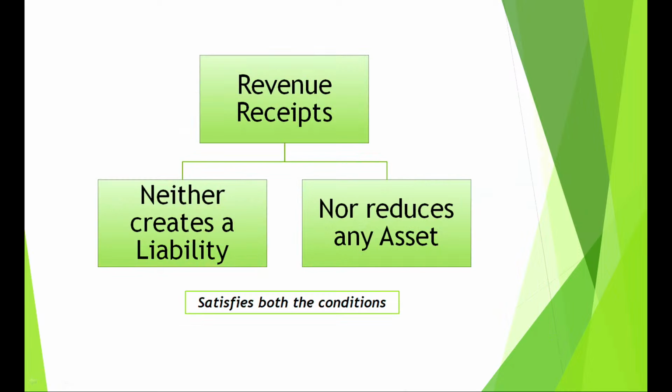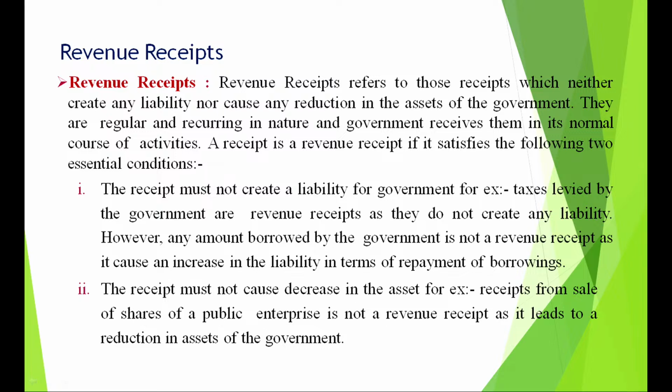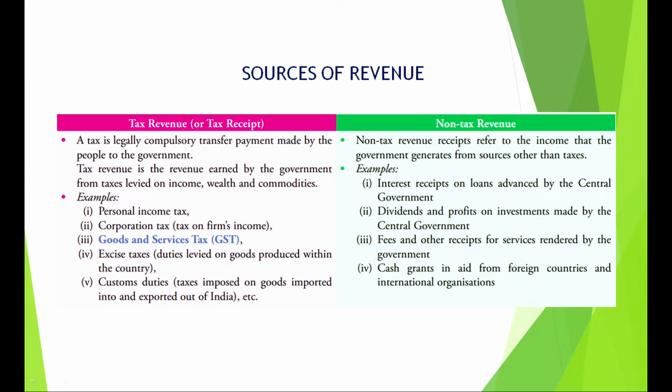Now, revenue receipts, again pay attention, neither create a liability nor reduce an asset, which means they satisfy both conditions. This is very important for you, and they are receipts which are regular, which are recurring, and they follow these two essential conditions. Now, if there is a question in the paper, what is the difference between a tax revenue and a non-tax revenue?